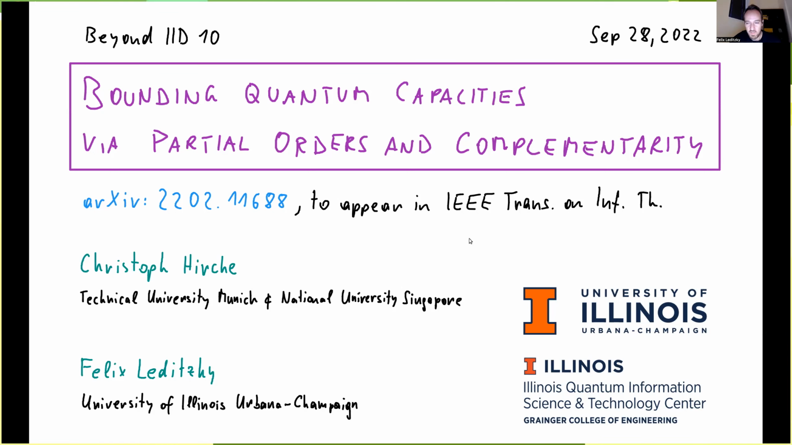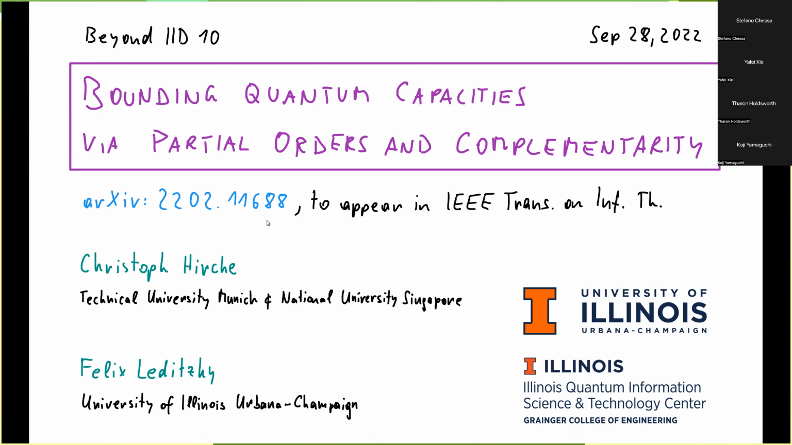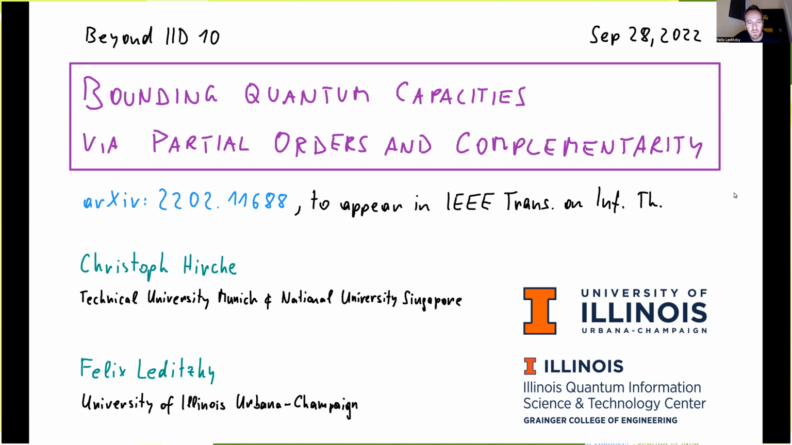So this is joint work with Christoph Hirche and appeared on the arXiv and will also soon appear in the IEEE Transactions on Information Theory. And the goal of our work was to bound quantum capacities using partial orders and complementarity, where complementarity refers to the complementary channel.